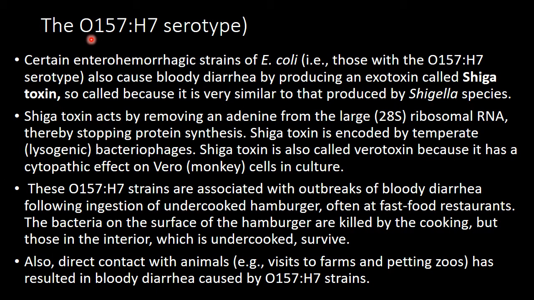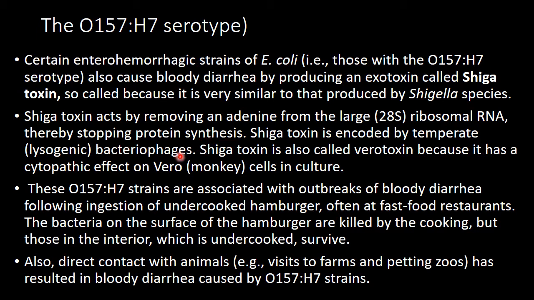Another serotype is the O157:H7 serotype. Actually, certain enterohemorrhagic strains of E. coli also cause bloody diarrhea by producing an exotoxin called Shiga toxin. Why is it called Shiga toxin? Because it is similar to the toxin produced by Shigella species. What is the mode of action of this toxin? This toxin removes adenine from the large 28S ribosomal RNA and stops protein synthesis.